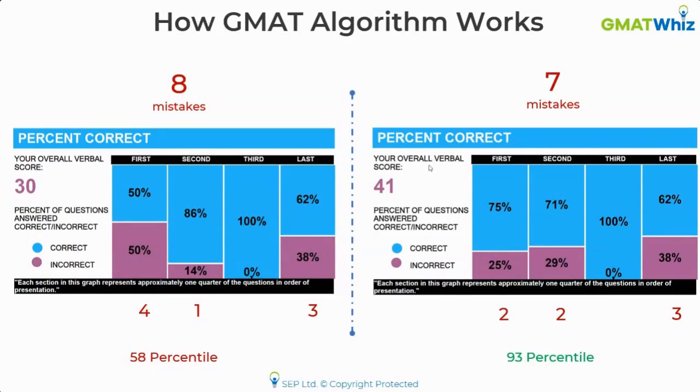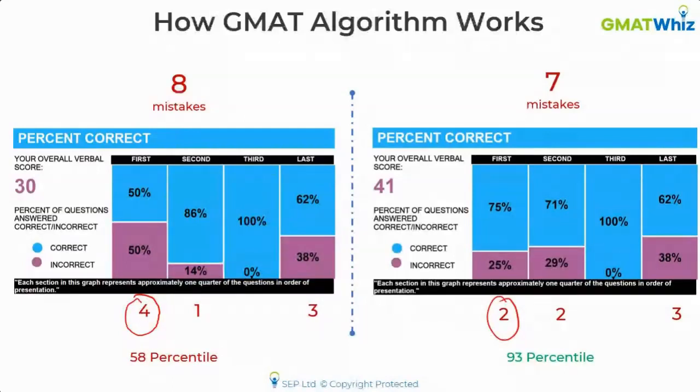the hard questions right. Now, the key difference that you have to focus on between these two students is that the first student made 4 mistakes in the first set itself, whereas the second student made only 2 mistakes in the first set. So basically, the first student was not even able to get the easy and medium questions right when he was served with them. And that is what cost him a lot.